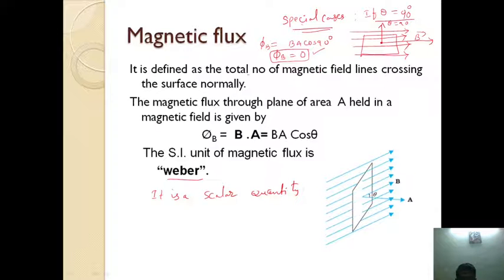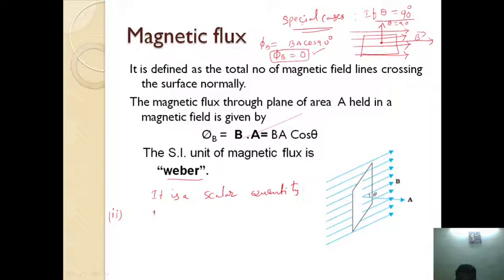Magnetic flux gives us the total number of magnetic field lines passing perpendicularly. Here no single line is passing perpendicularly, all the magnetic field lines are passing parallel to the surface. No component of magnetic field is perpendicular to the surface. So the flux in this case will be 0. This is the first case. Now case number 2.